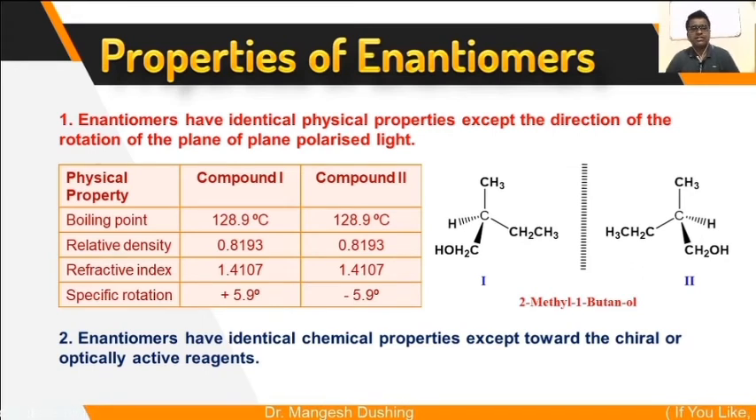So all the physical properties of enantiomers are the same except the direction of rotation, the sign of specific rotation. Enantiomers have identical chemical properties except towards chiral or optically active reagents. So their chemical properties are also the same. The exception is only chiral and optically active reagents.